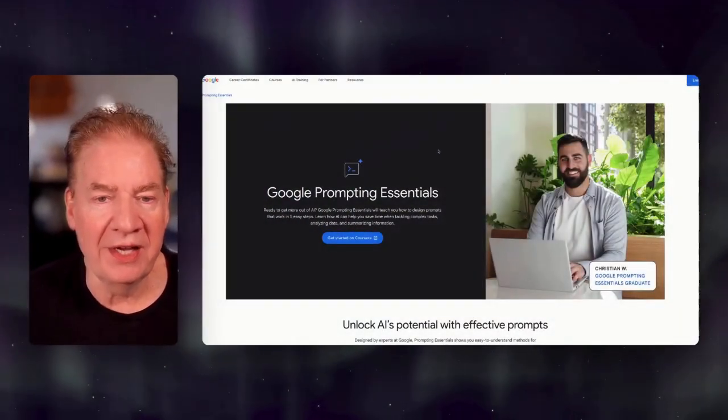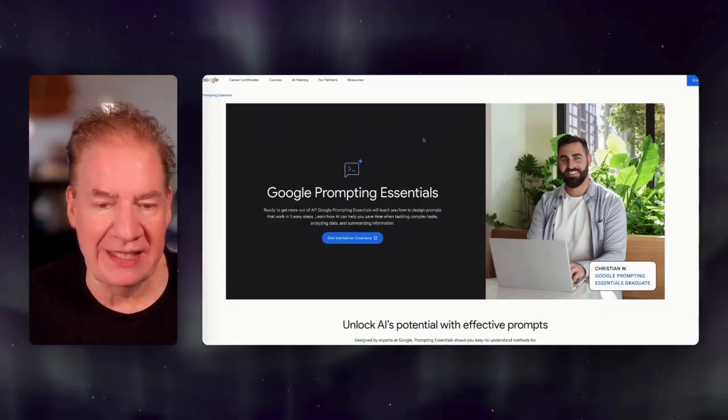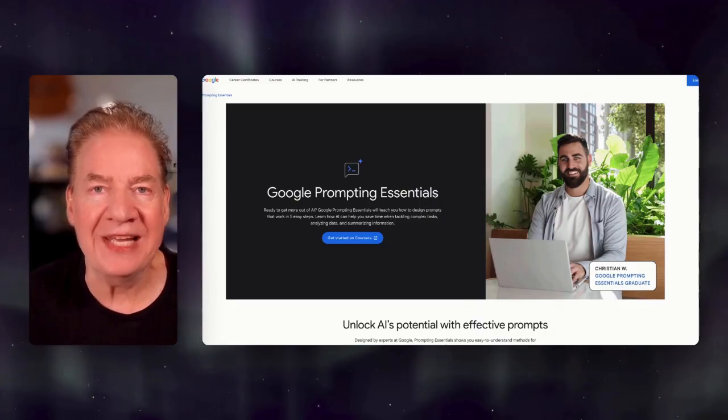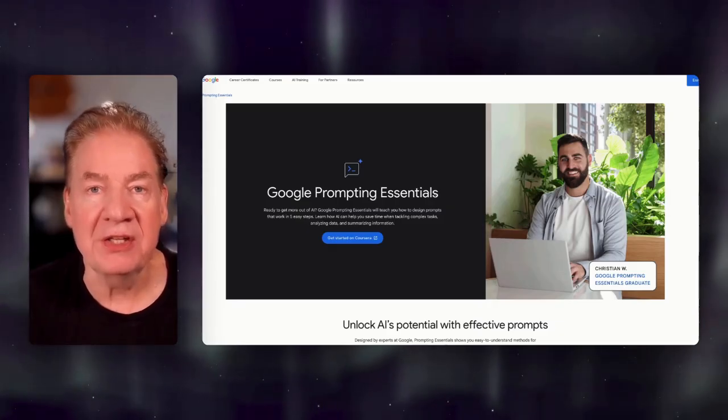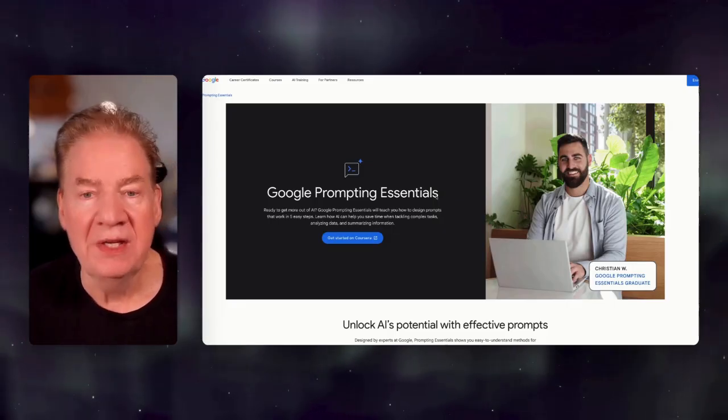And what I'm going to show you here first is basically the course itself. This is a 9-hour course from Google on Coursera, and you can get to it. I'll have a link in the description below. But essentially, it's all about prompting and how you can create the best foundations for your AI prompting work.